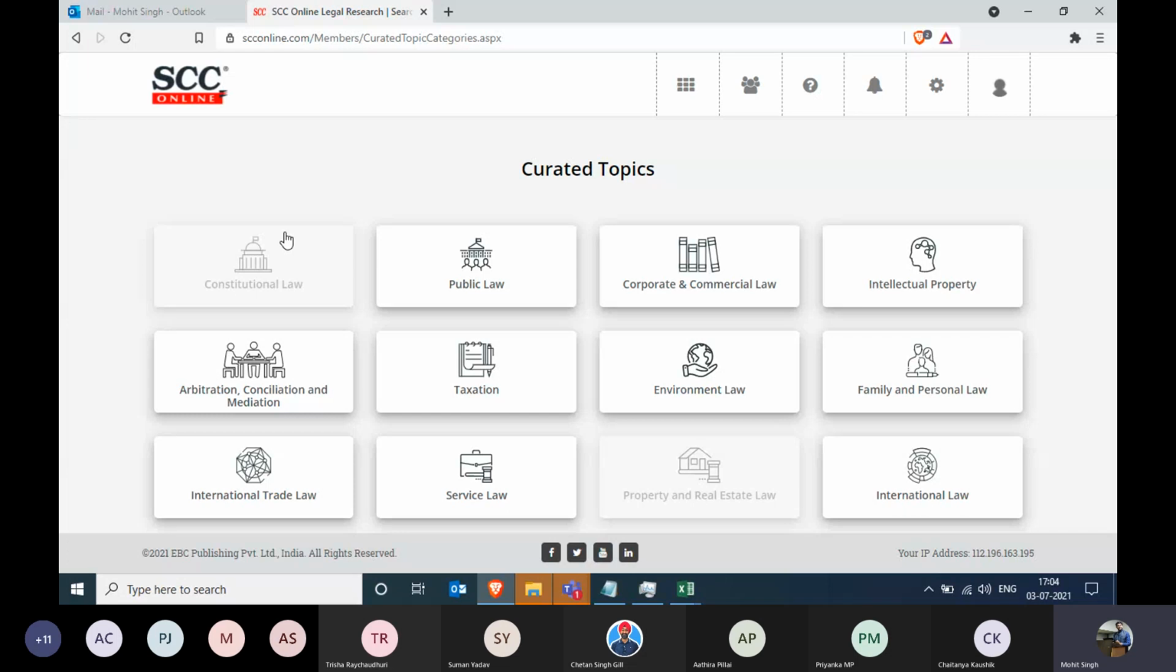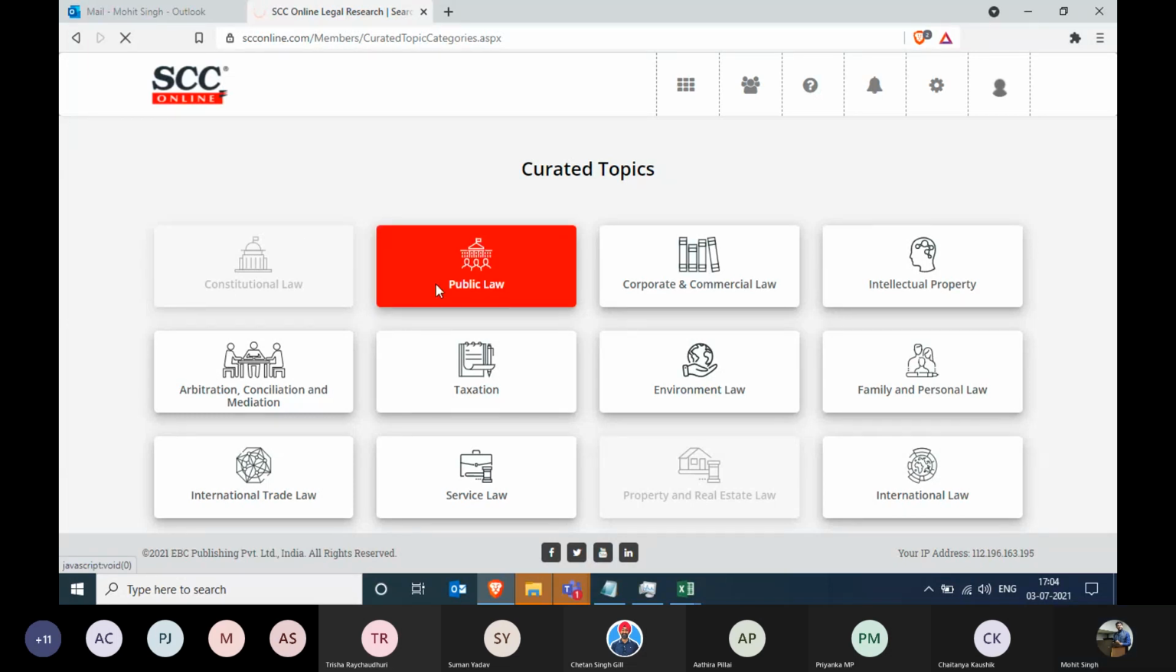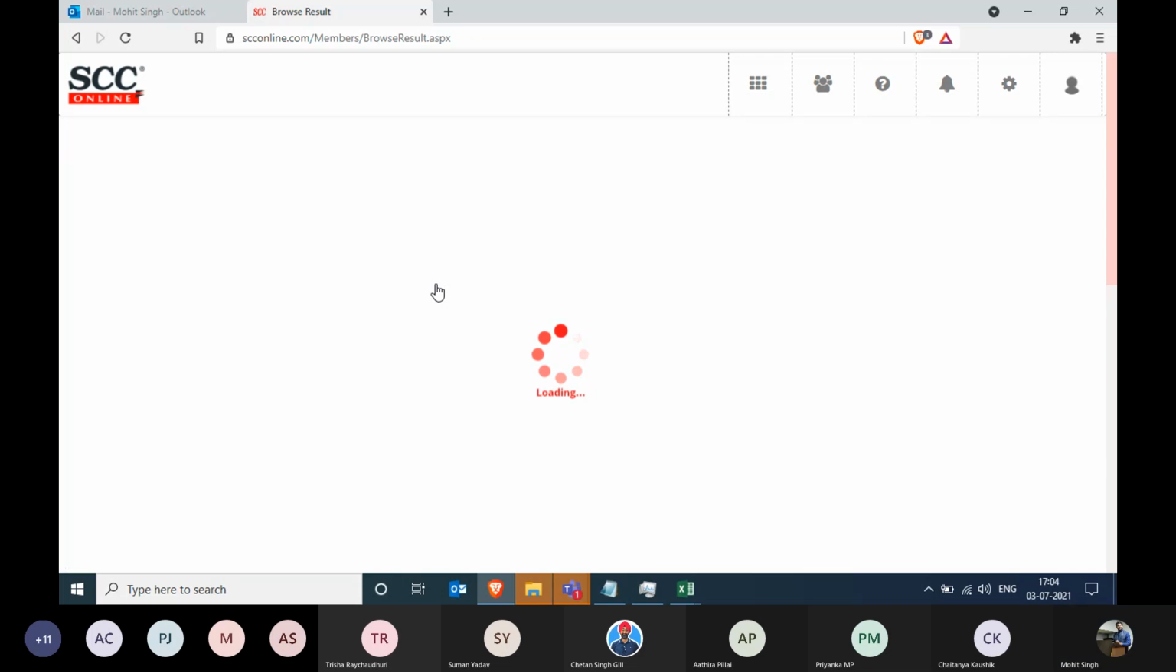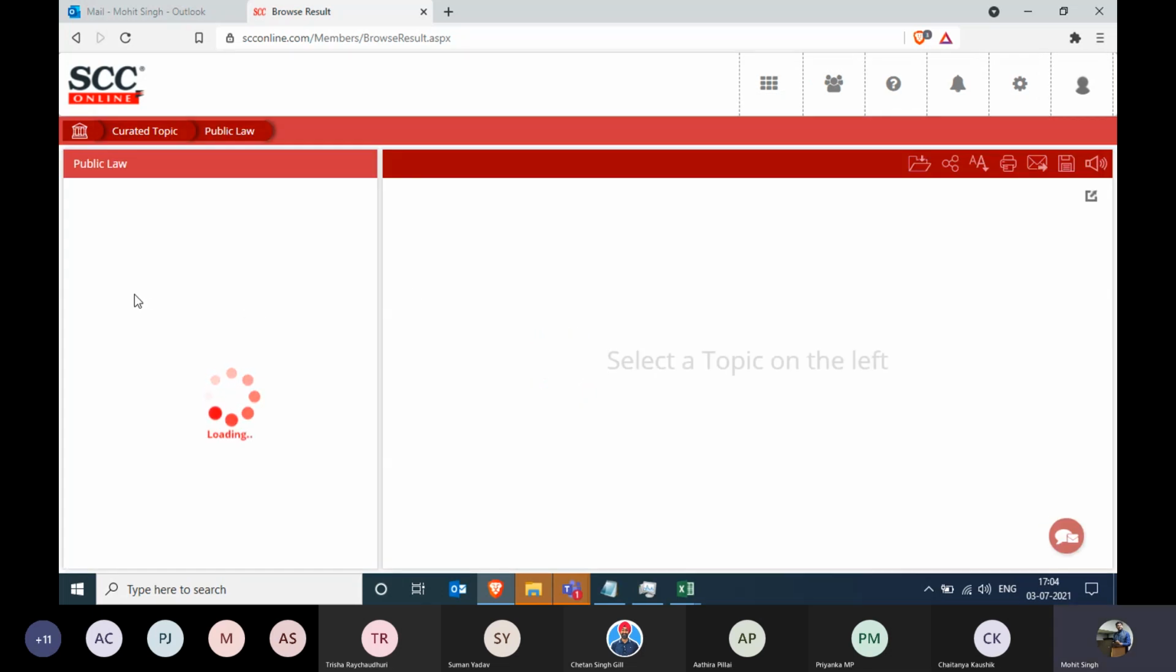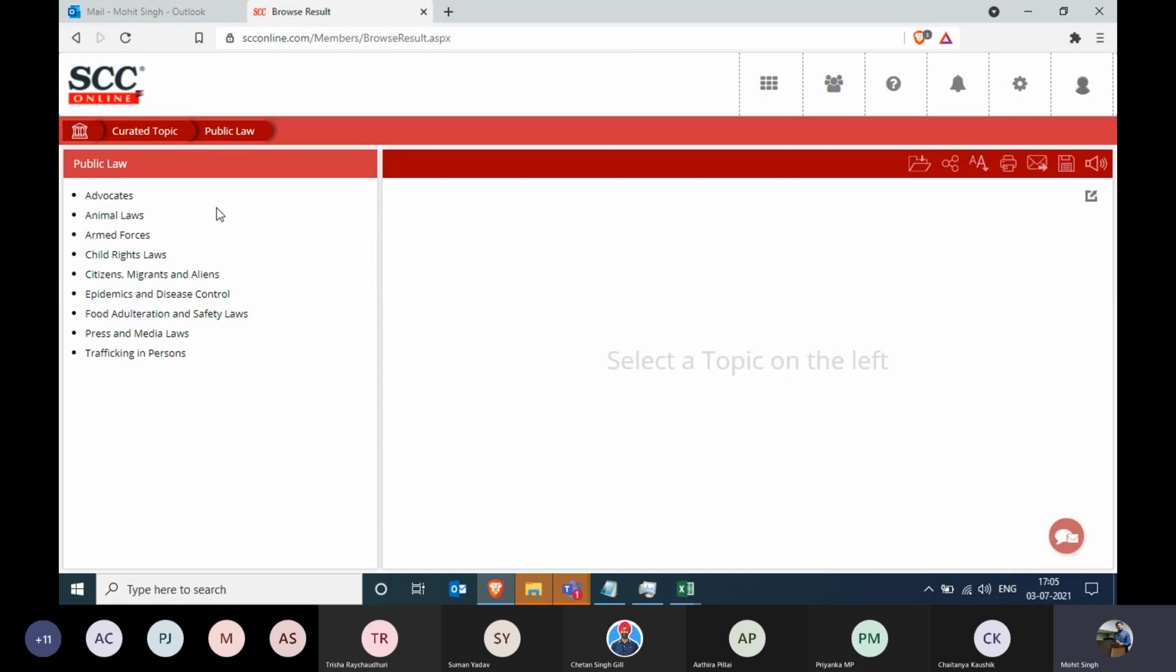So let me just click on any one of them. For example, if I click on public law, it will also have some subtopics in it. And according to the subtopics, I can select any one of them. Yes, just taking some time. All right, so there you go. Advocates, animal laws, armed forces, child rights law, citizen, migrants, and aliens. Whichever subtopic suits your purpose of research, you can simply click on that.